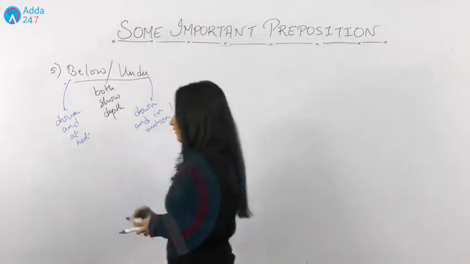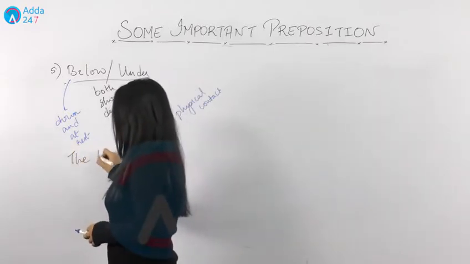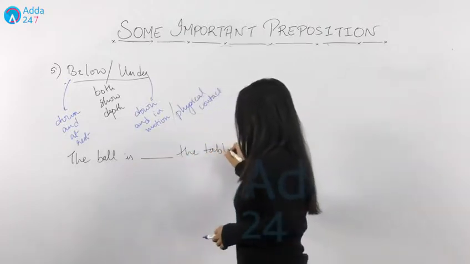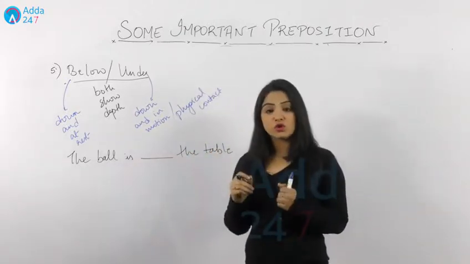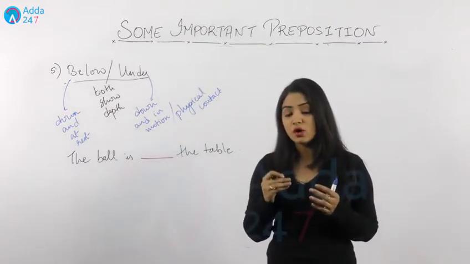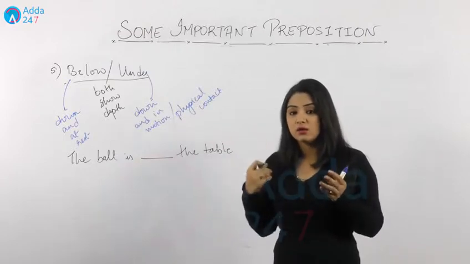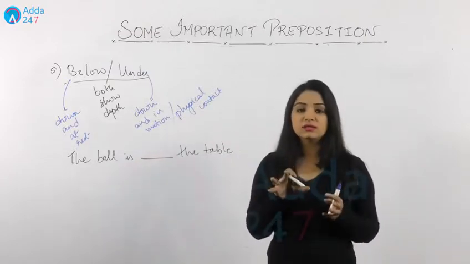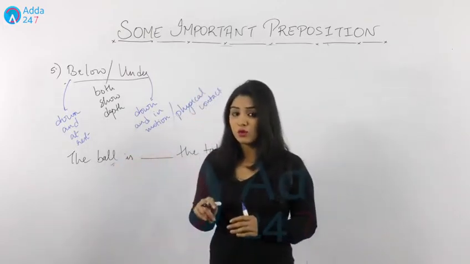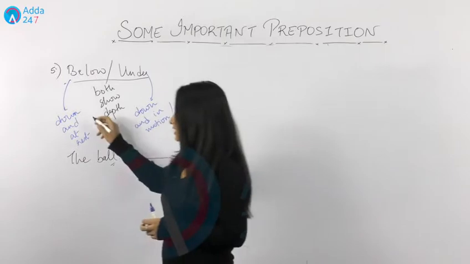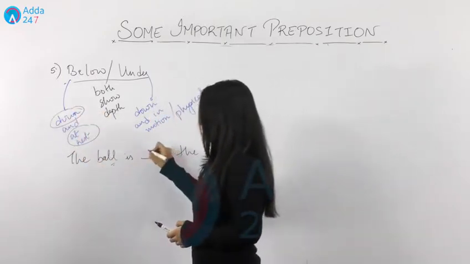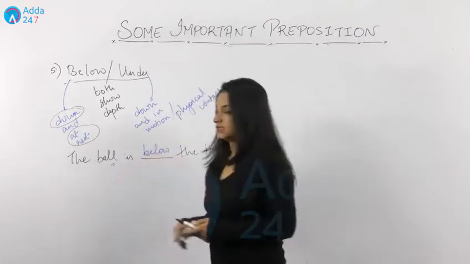For example, if I say the ball is dash the table. Now you want to show the positional relationship of the ball with the table, and you want to show that ball is down, somewhere down the table, isn't it? So what will you write? Can the ball move itself? No, it cannot move itself. That is why it's down and it's at rest. So what we'll place is the ball is below the table.